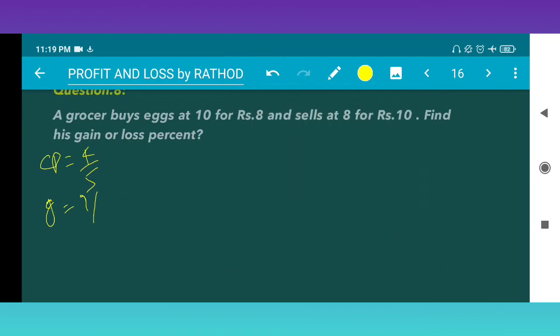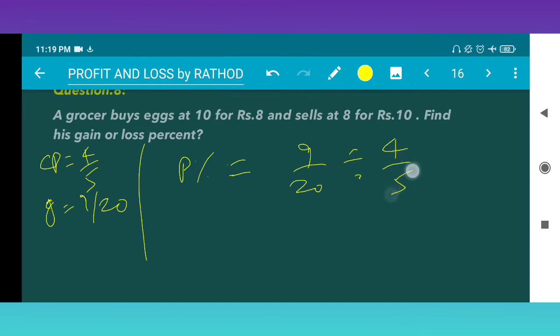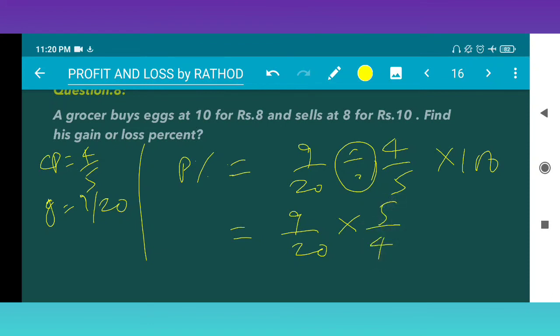So see here, 9 by 20. Profit percentage is equal to profit upon CP. CP how much? 4 by 5, into 100. Why I am writing this is for simplification. So 9 by 20, changing the division sign to multiplication, just reciprocal the numerator and denominator: 5 by 4 into 100. Understood?